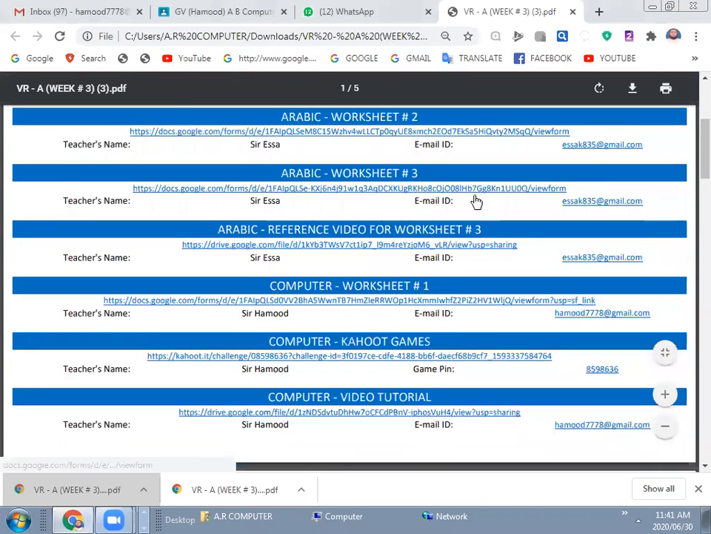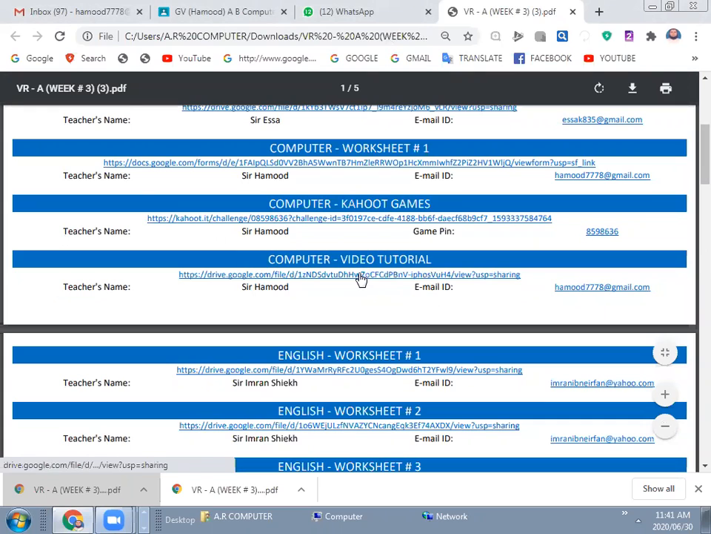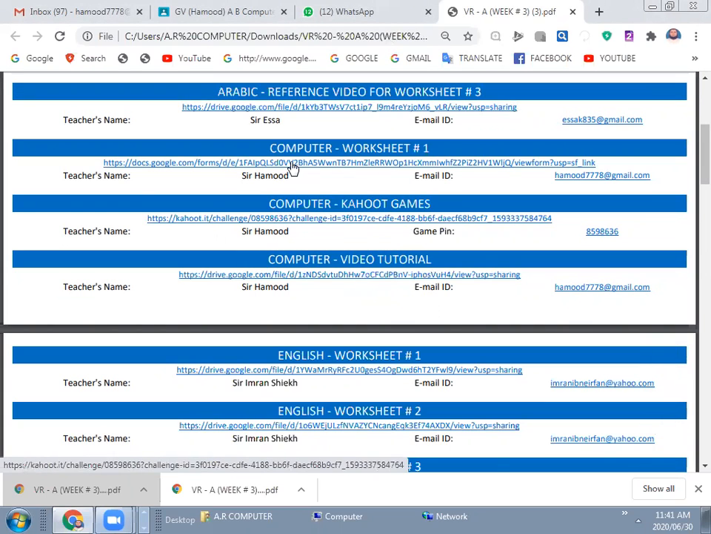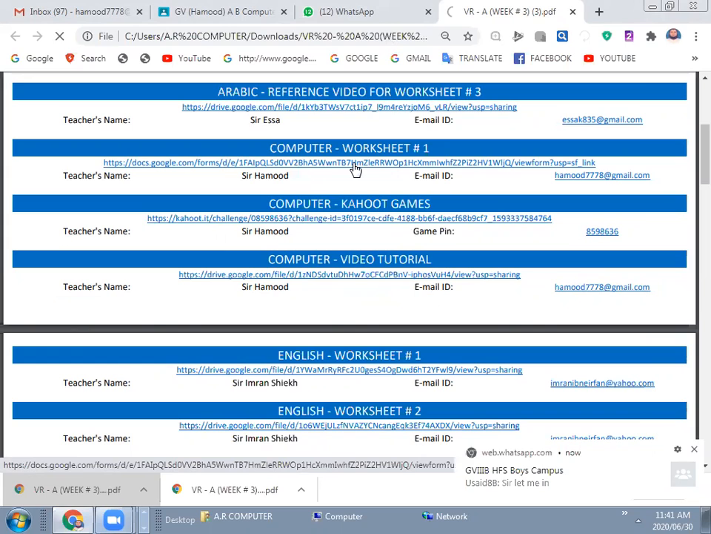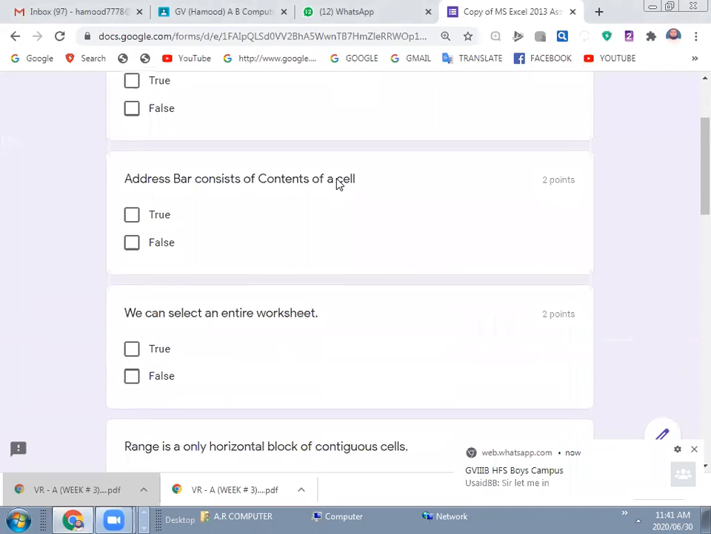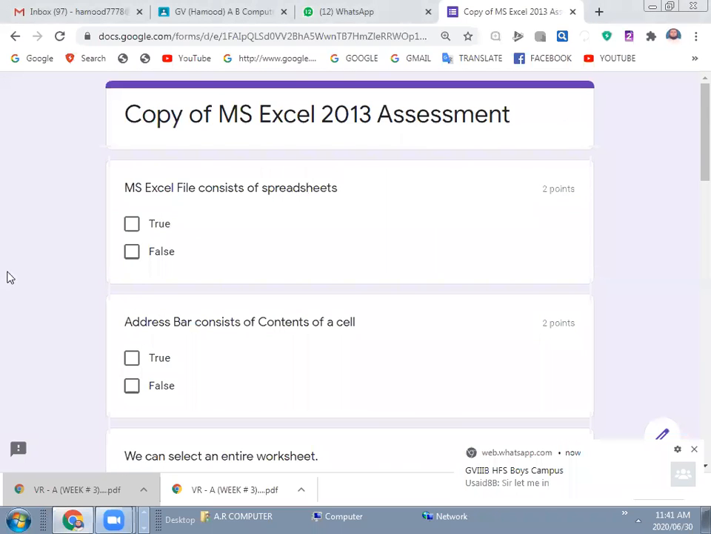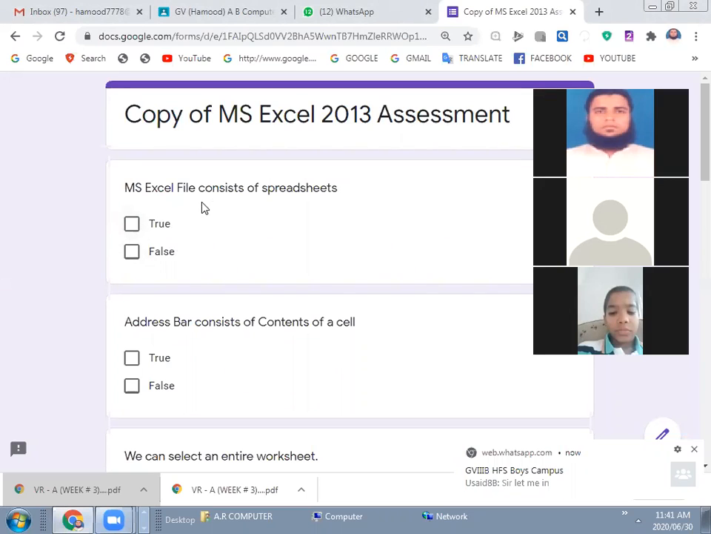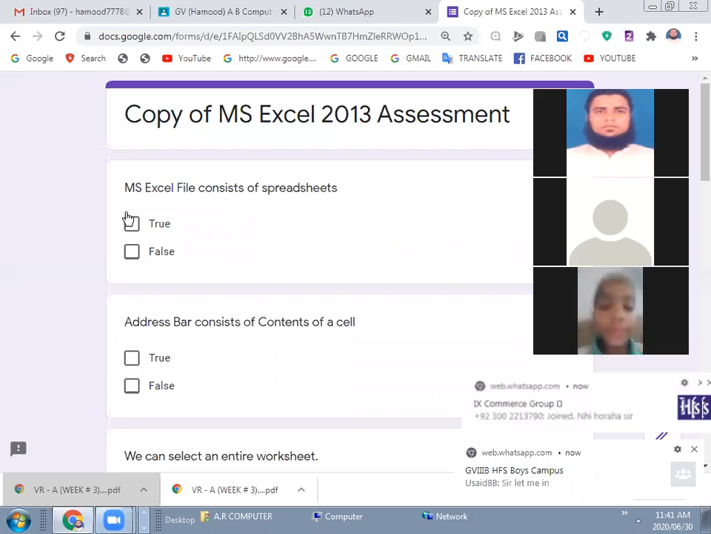Next, the thing is that this is all about the video tutorial. And now, the computer worksheet. You have to make a table in Microsoft Excel. Sorry, this is another quiz about Microsoft Excel. Like, MS Excel consists of spreadsheets. Is this statement true or false? Who can answer it? An MS Excel file consists of spreadsheets.